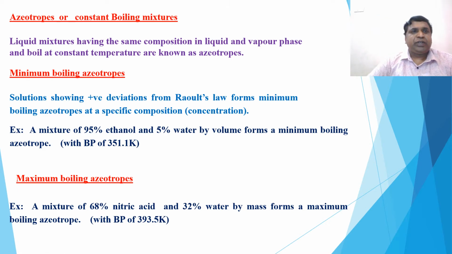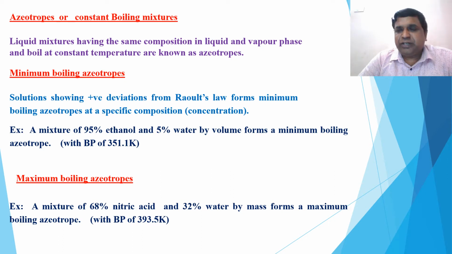Yes, you all know that. What is azeotropic mixture? This is another name. Liquid mixtures having the same composition in the liquid and vapor phase and boiling at constant temperature are known as azeotropes or azeotropic mixtures. It's a mixture of two components, at a particular composition, only at a particular composition. They behave like a single liquid.